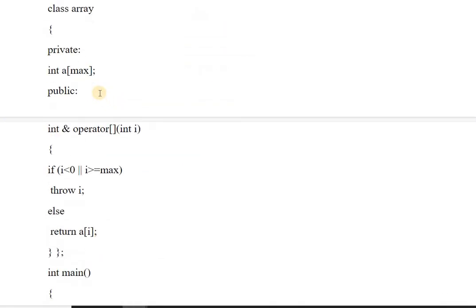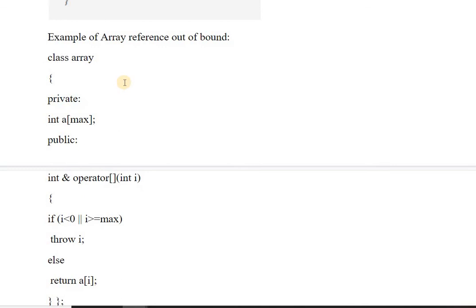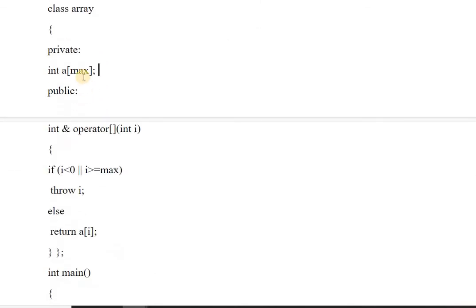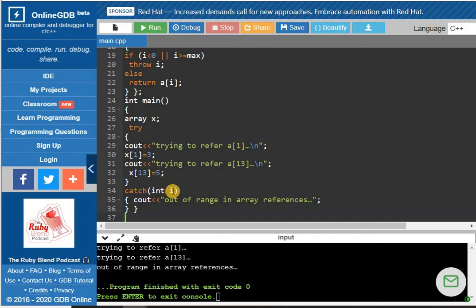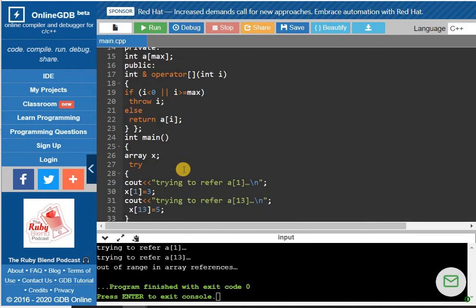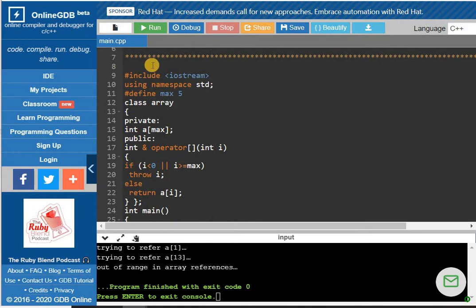In the previous video I included the example of divide by 0. Here we will see the array reference out of bound. We have taken one array class which has one array of size maximum. So let's run this program on the online editor. I am using the online GDB editor. You can use any online editor in which you are comfortable. I have written the complete program.